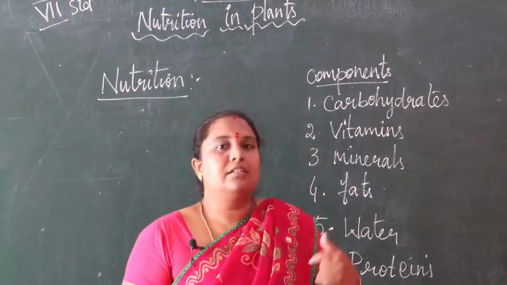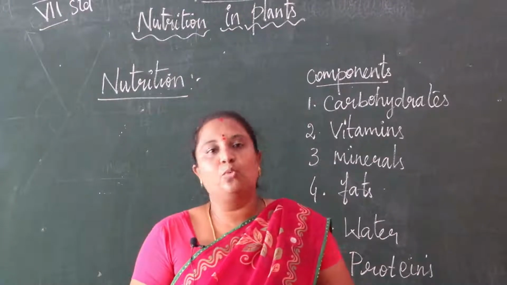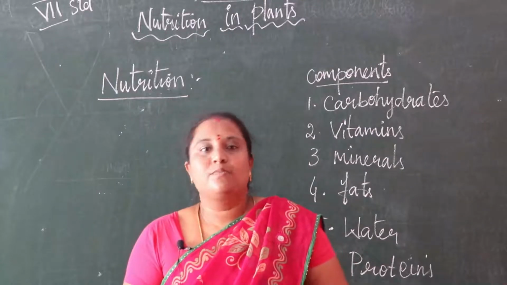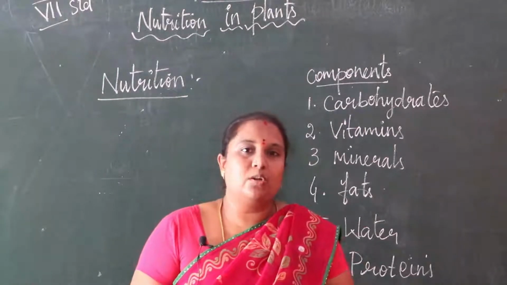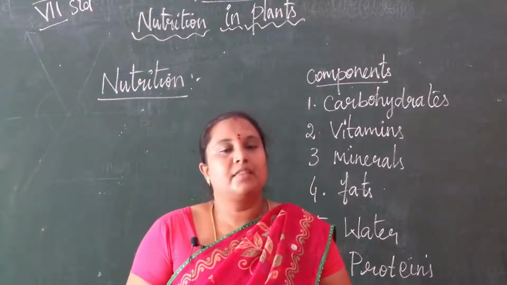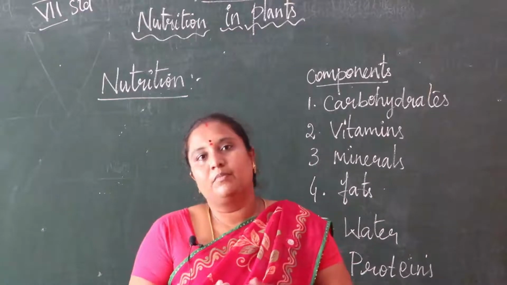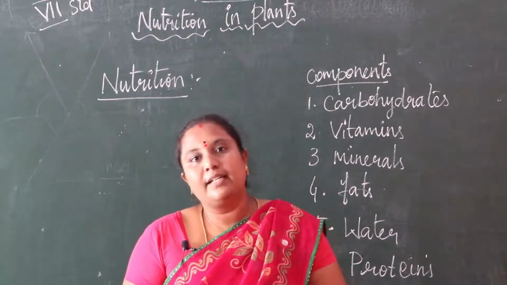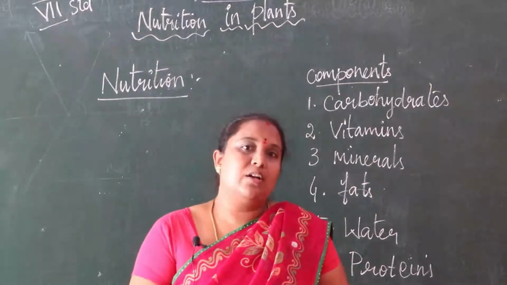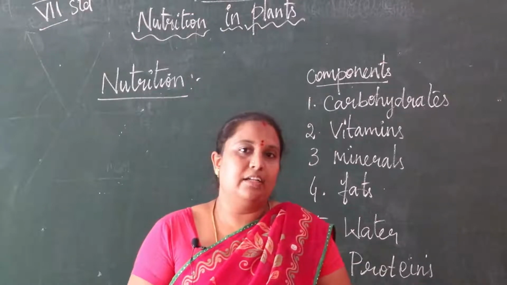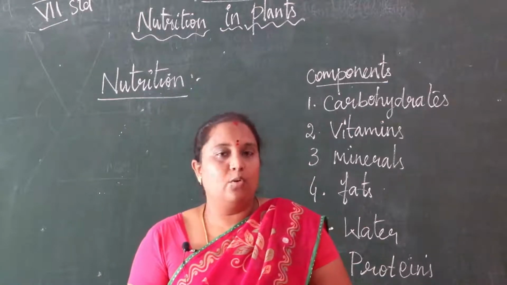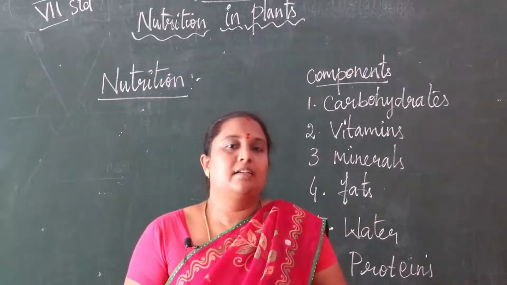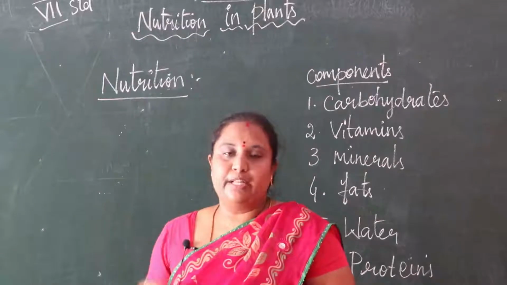So what is the way of taking nutrients? There are two ways: we take them from plants or animals, which we eat, and from that we get nutrients. But plants have nutrients themselves, since they prepare their own food. So the way of taking nutrients is said to be nutrition.